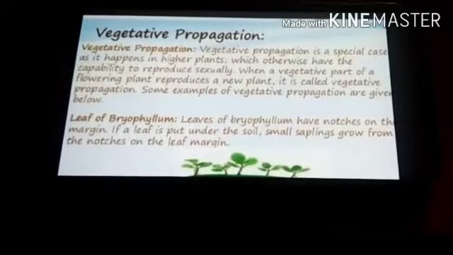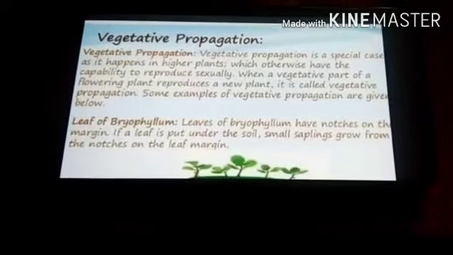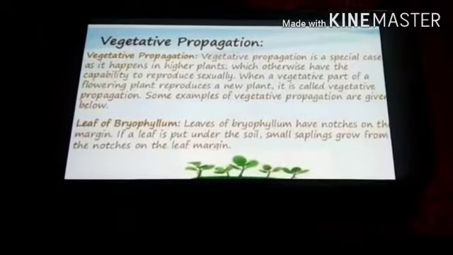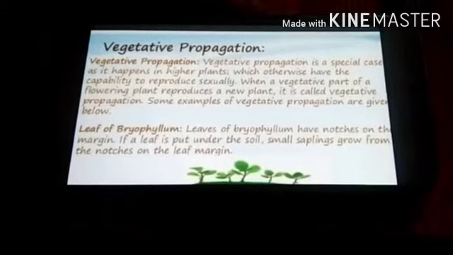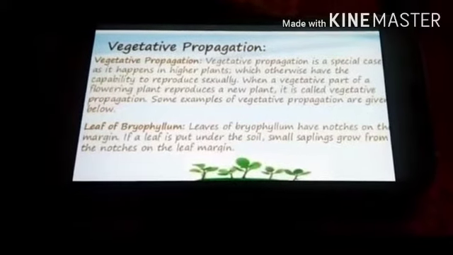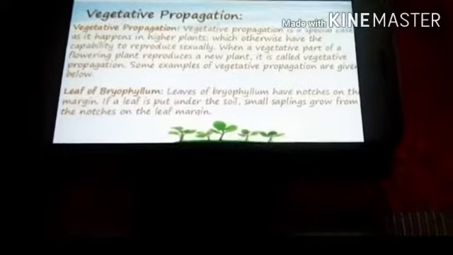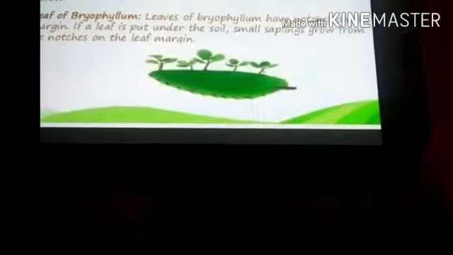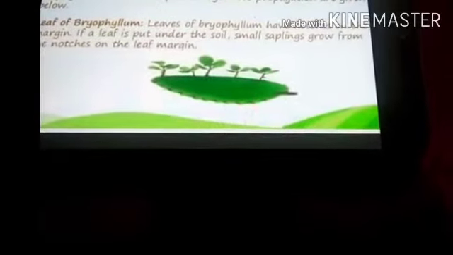Vegetative propagation is a special case as it happens in higher plants, which otherwise have the capacity to reproduce sexually. When a vegetative part of a flowering plant reproduces a new plant, it is called vegetative propagation. Leaves of bryophyllum have notches on the margin. If a leaf is put under the soil, small saplings grow from the notches on the leaf margin. Look at the picture of the bryophyllum. These small plantlets can give rise to new plants in bryophyllum.